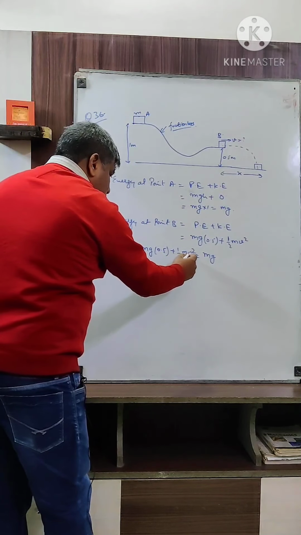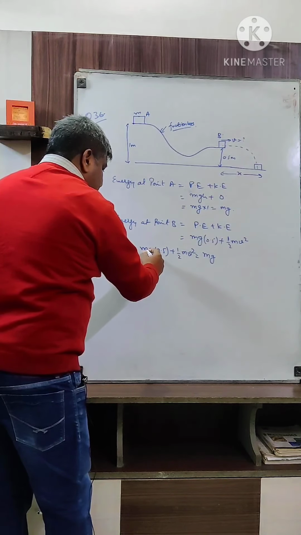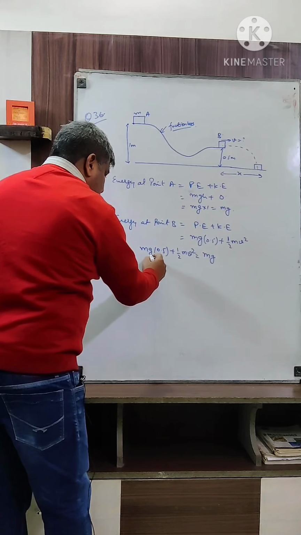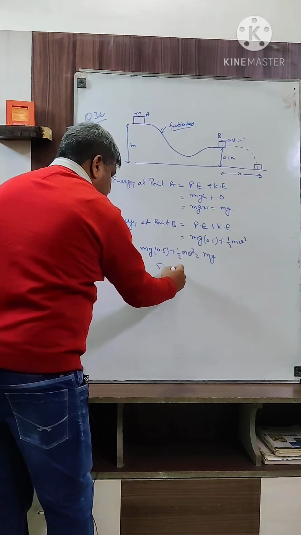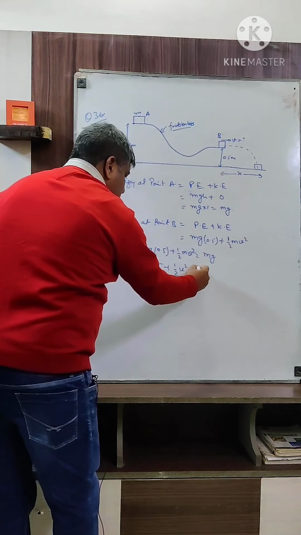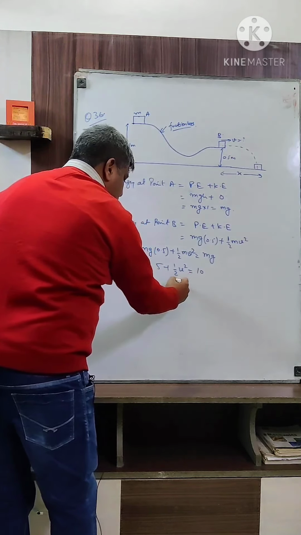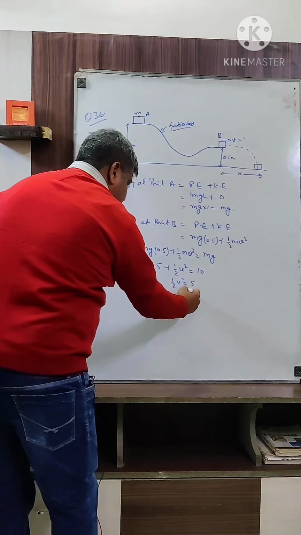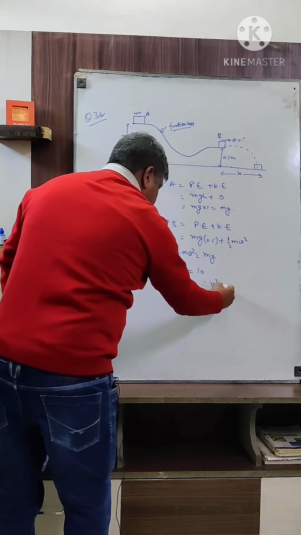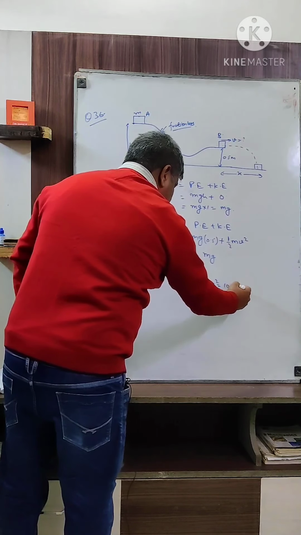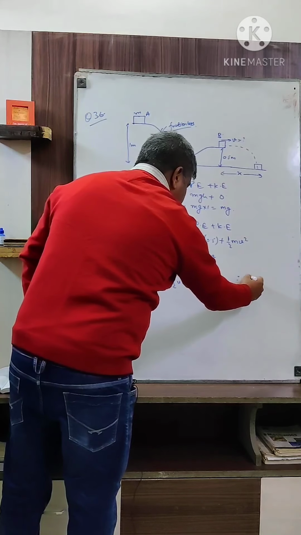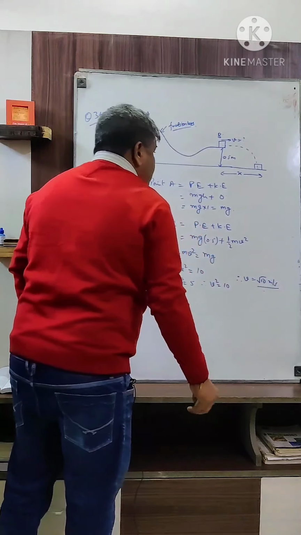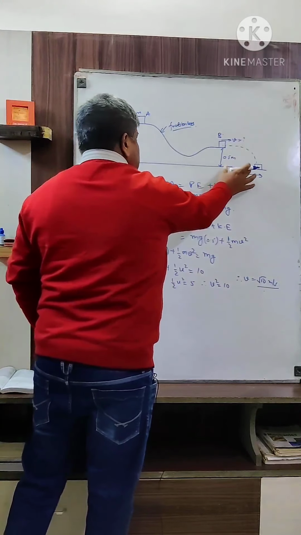Now we have to solve to find the value of v. Just cancel out m, and the value of g is 10. So it is 5 plus half v square is equal to 10. So half v square is equal to 5. Therefore v square is equal to 10, which gives v equal to root 10 meter per second. And now we have to find the range.